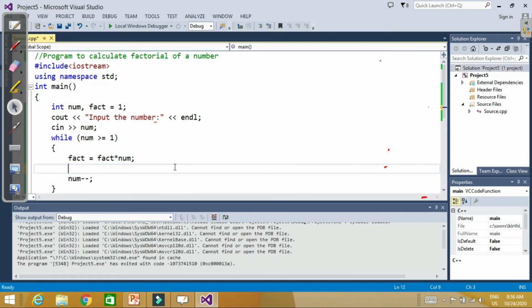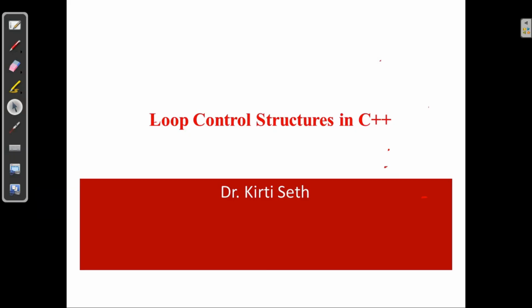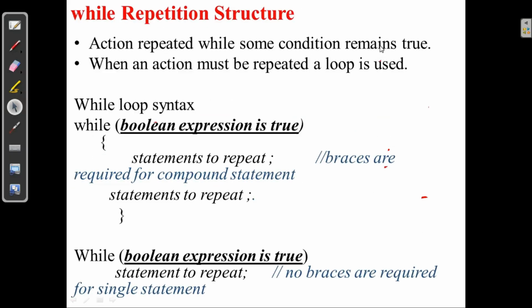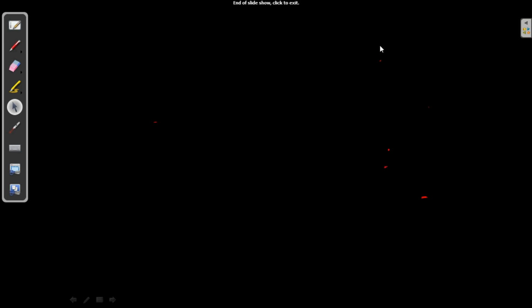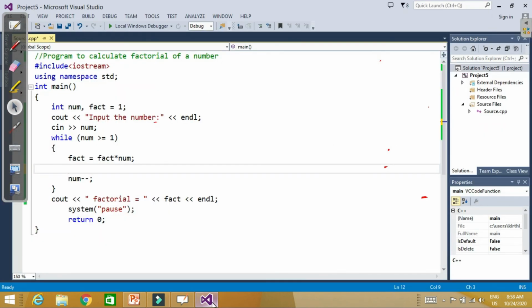So again we repeat the important properties of the while loop.